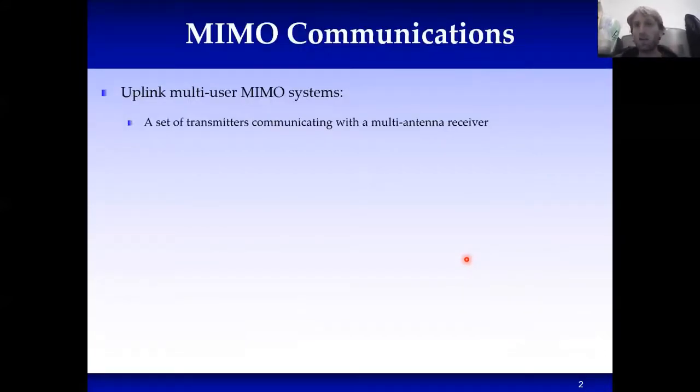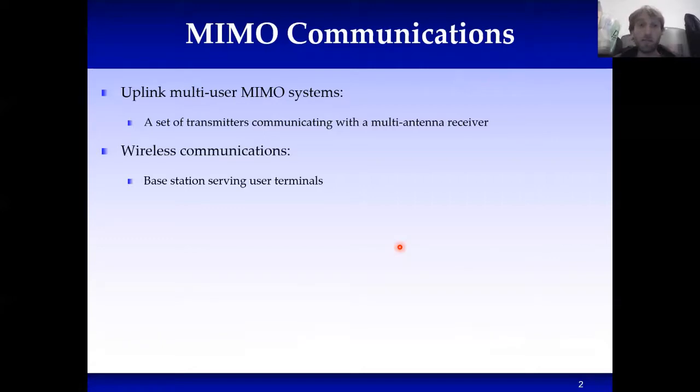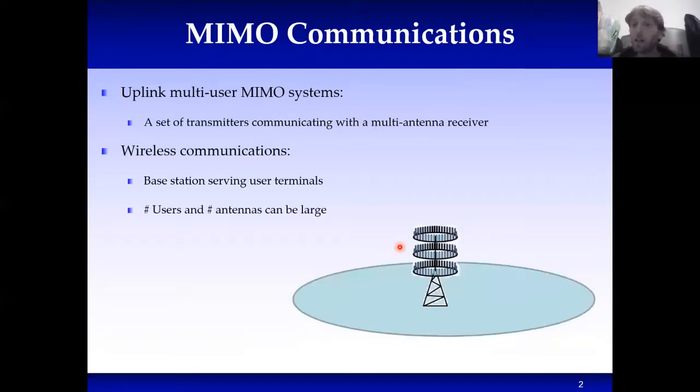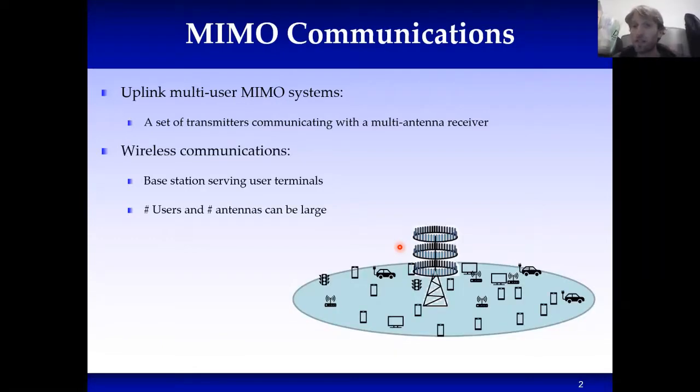The work is about MIMO communication and specifically about uplink multi-user MIMO systems where a set of transmitters are communicating with a single multi-antenna receiver. Now, this is obviously a very common model in wireless communications and in cellular communications, where we have a base station which serves multiple user terminals, and the number of users and the number of antennas can be very, very large, as in the massive MIMO regime, and this problem is the focus of considerable research over the recent years.